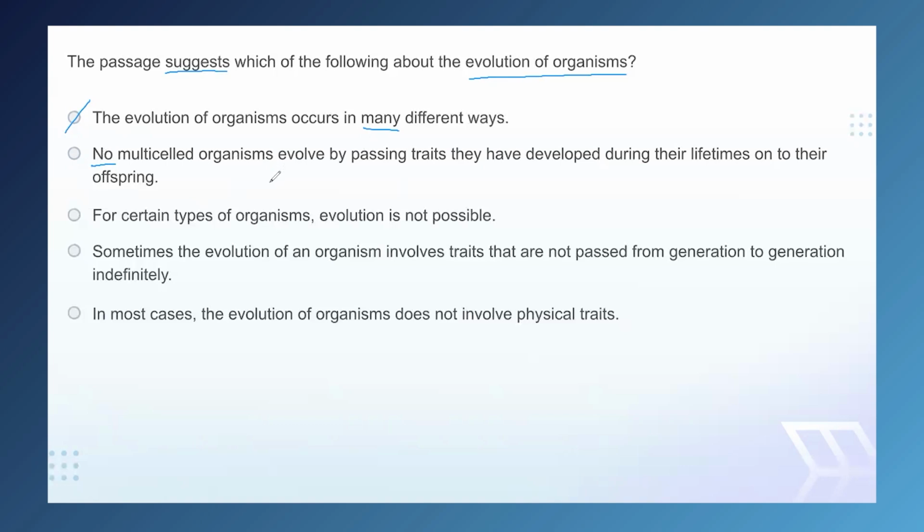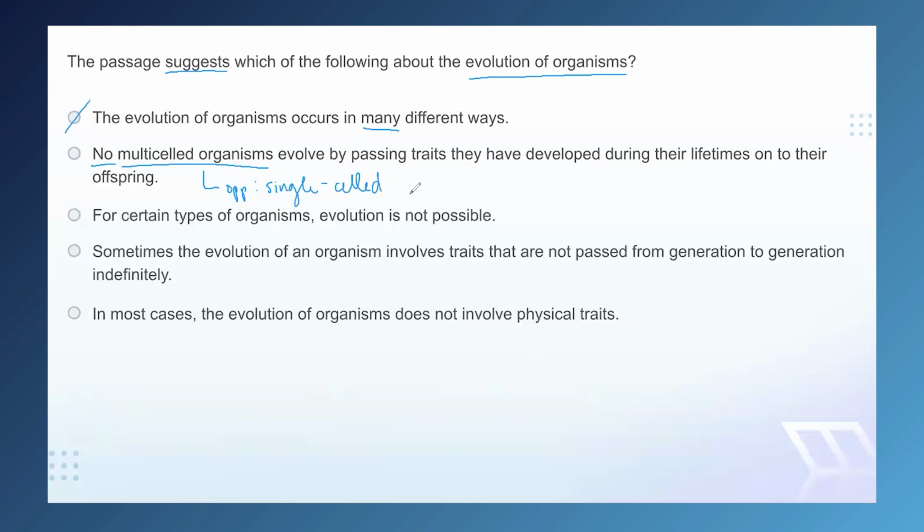So we can be skeptical, but we're still going to evaluate it. All right, so this is about multi-celled organisms. Now, that language does not appear anywhere in the passage, but the opposite of multi-celled does, because the opposite of multi-celled is single-celled. And that shows up in paragraph 3 pretty prominently.